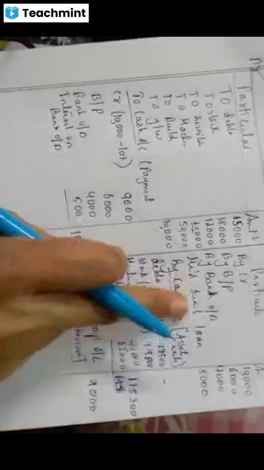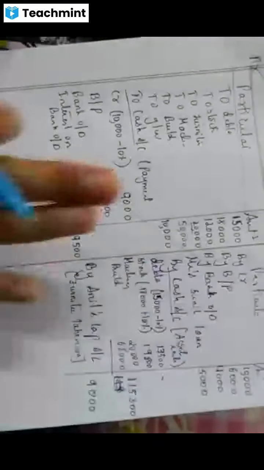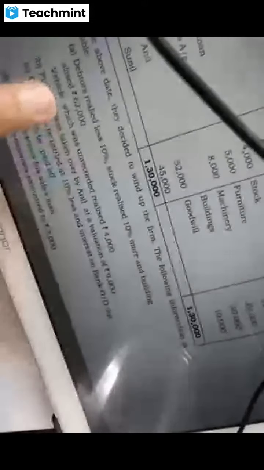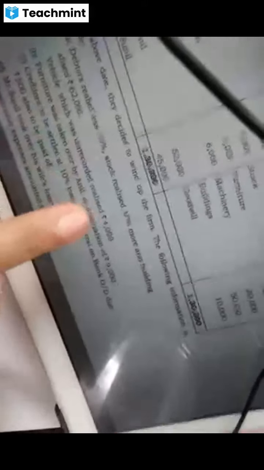Then loan. Loan is a liability. See, liability it is. Assets taken over is here. Okay, there is one unrecorded vehicle they are telling. The question reads, students, one thing I have missed, I think. There is one adjustment we have to take, students. Vehicle which is unrecorded realized 4,000. Realized. Okay, vehicle which was unrecorded realized 4,000.